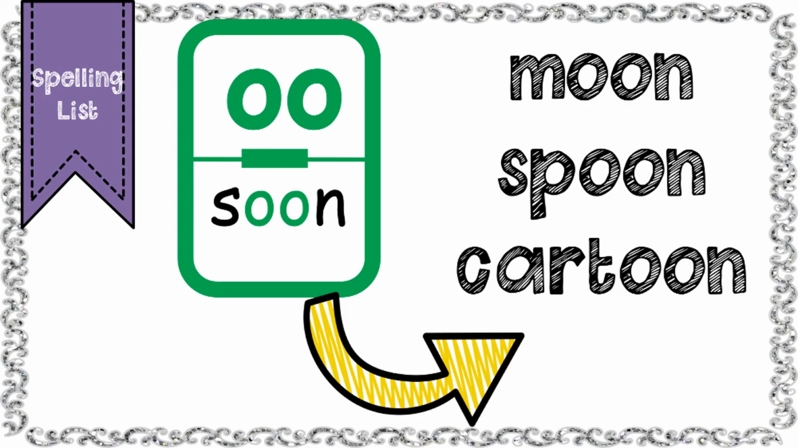You also will have some OO words, like in soon, /oo/. So let's say and touch spell our spelling words with the /oo/ sound. Moon, m, oo, n. Spoon, sp, oo, n. Cartoon, k, ar, t, oo, n.